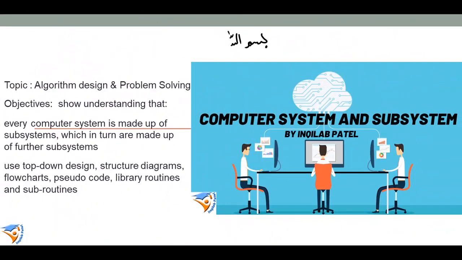Bismillahirrahmanirrahim. Our today's topic is understanding the concept of system and computer system. Besides these, we will study structure diagram and top-down design.